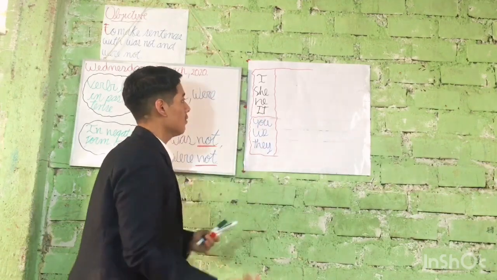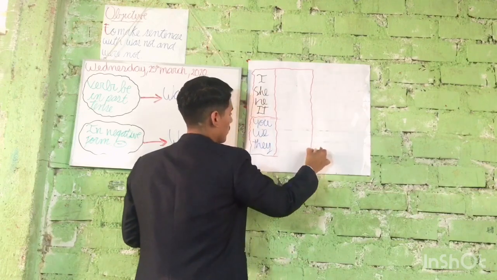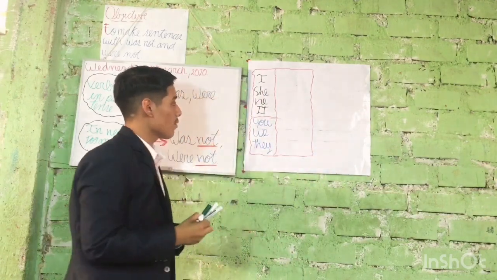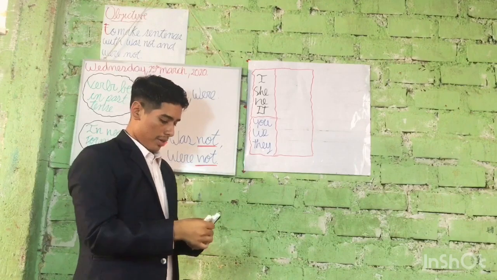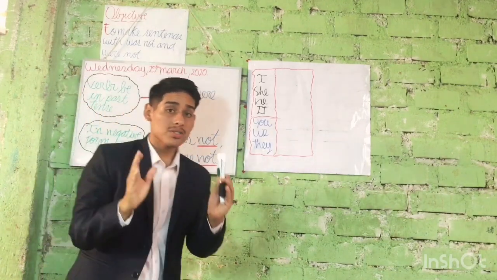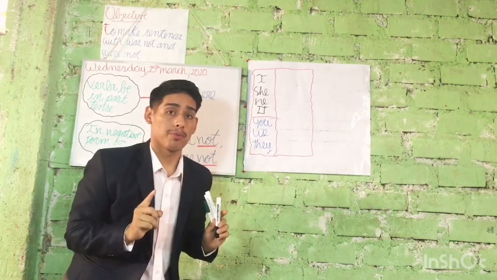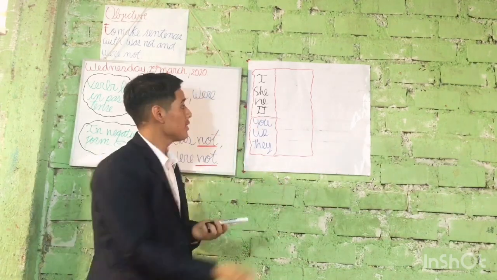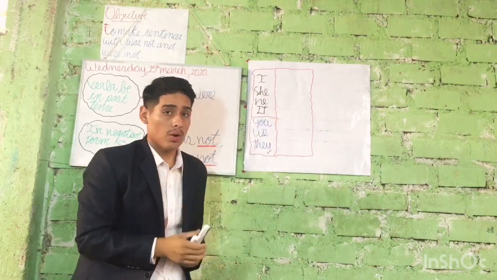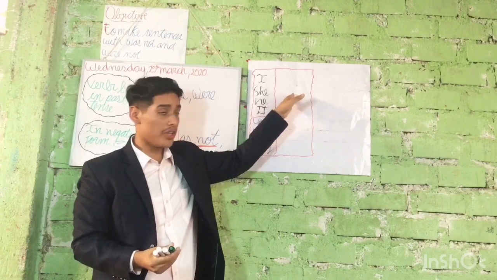Now let's go with the second part. Now we need was not. And was not goes to the first group. What is the first group? This is the first group. So was not goes here.